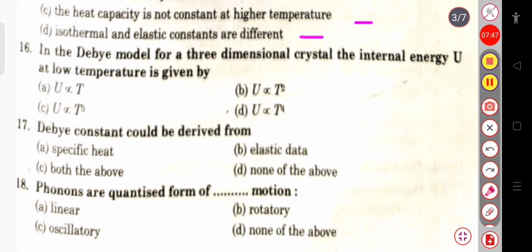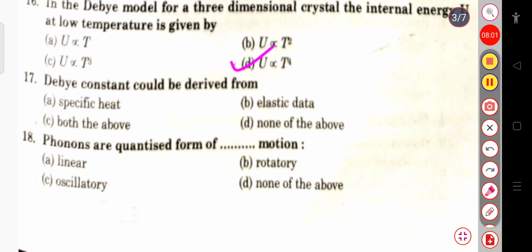So here the correct answer will be T power 4, because you know the CV is proportional to T power 3. Okay, so that's why it is known as the T cube law. Debye's theory is also known as the T cube law, because CV, the specific heat at constant volume, is proportional to T cube.